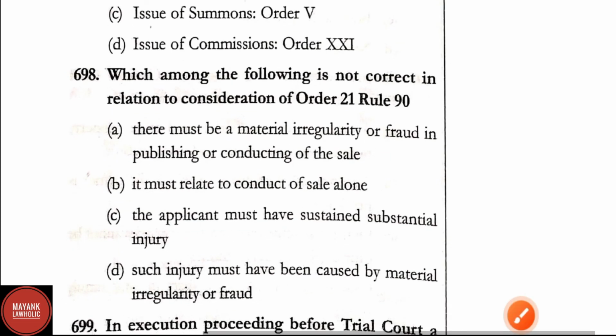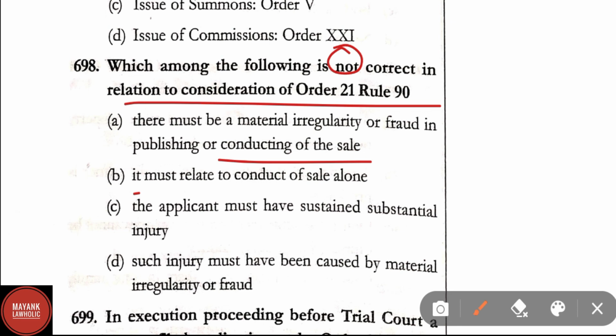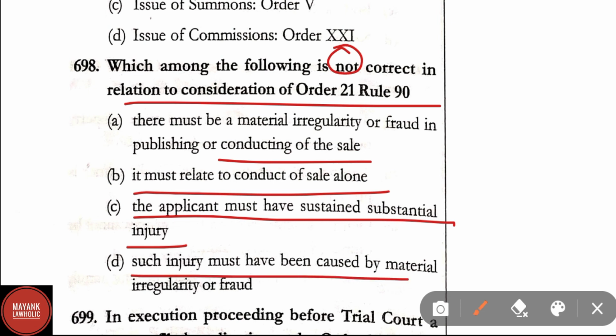Question number 698. Which among the following is not correct in relation to consideration of order 21 rule 90? Here options are: A, there must be a material irregularity or fraud in publishing or conducting of sale. B, it must relate to conduct of sales alone. C, the applicant must have sustained substantial injury. D, such injury must have been caused by the material irregularity or fraud.